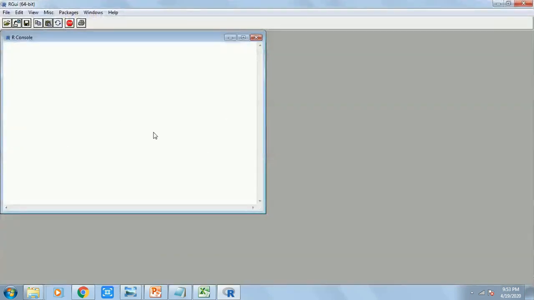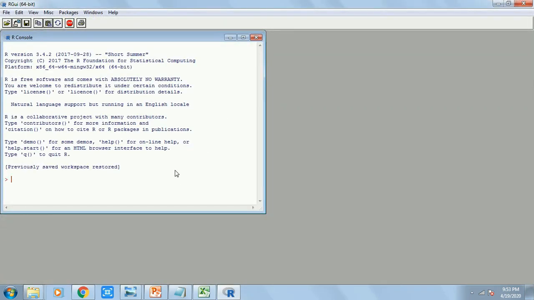This is how it looks like. If you do not know how to install and open R, then you can check out my previous video where I have shown how to install R. I understand it doesn't look very good, but at the end of the day it's not a video game. This is a software, so this is how it looks like.